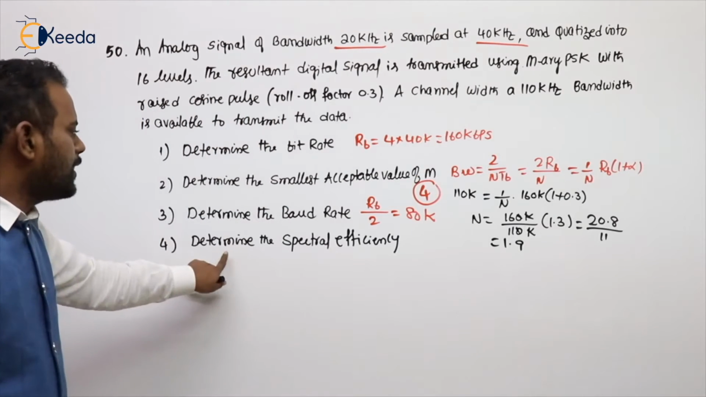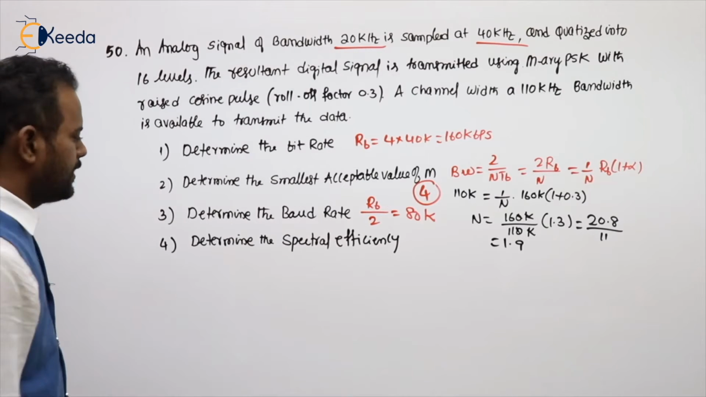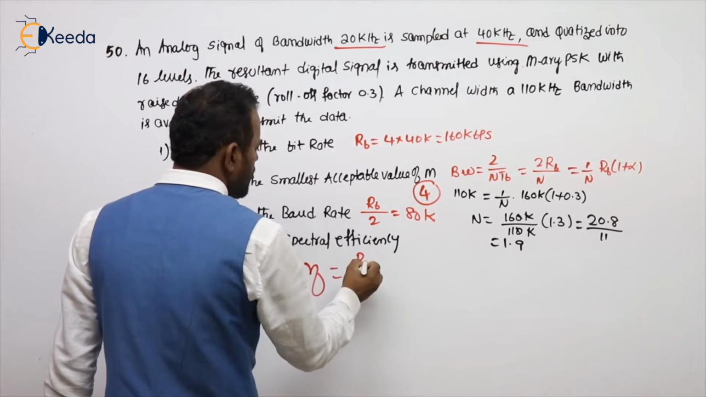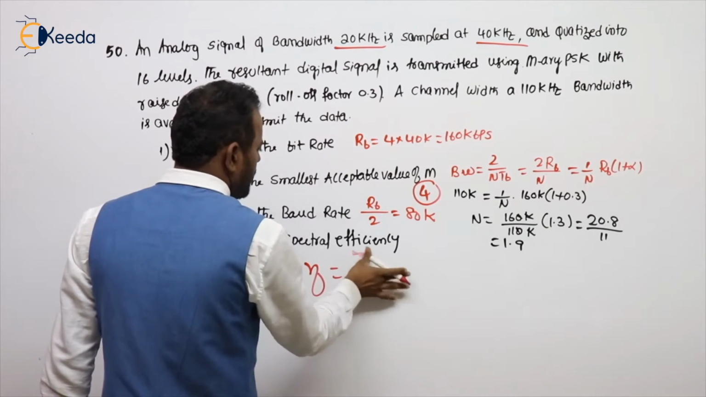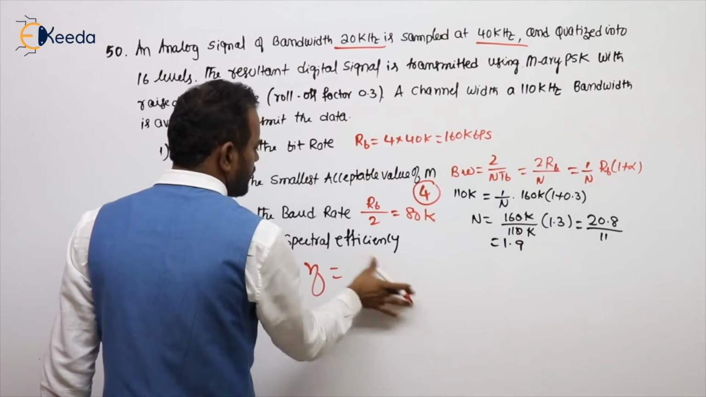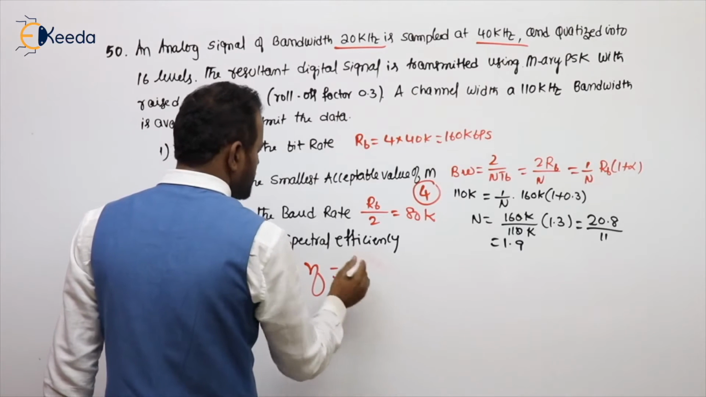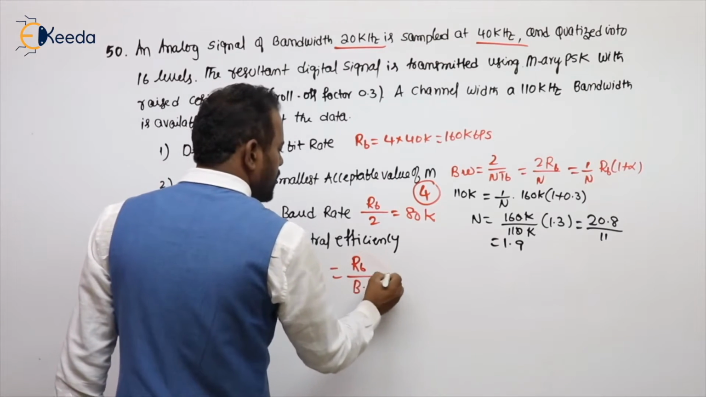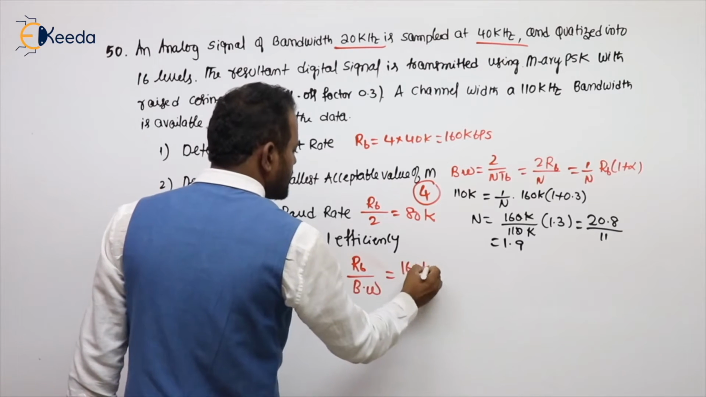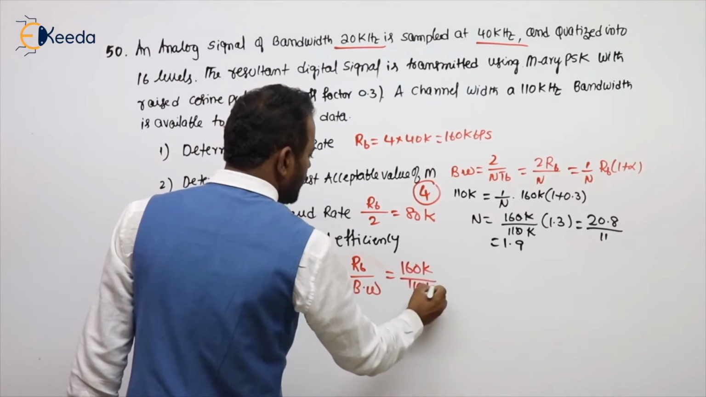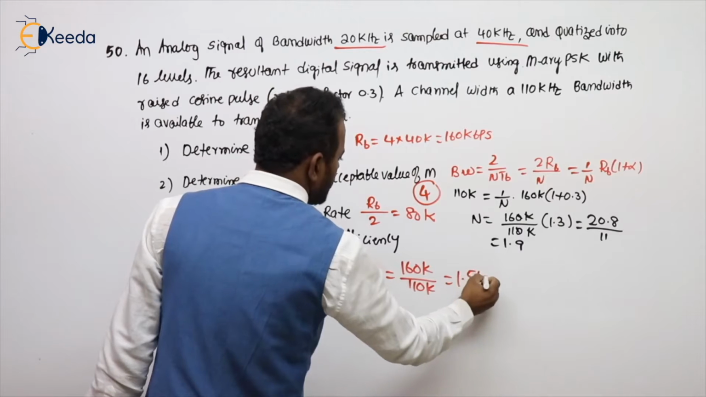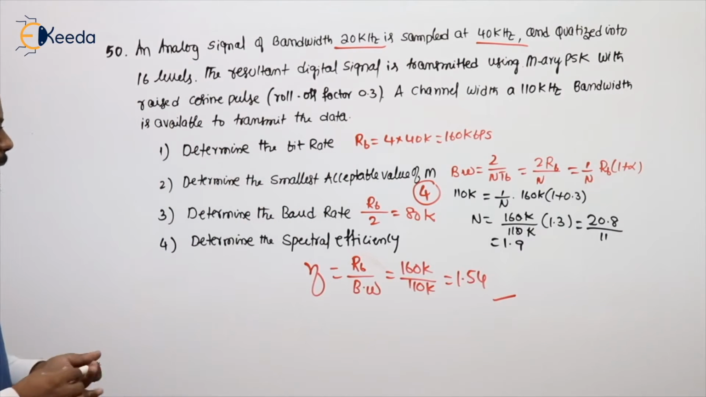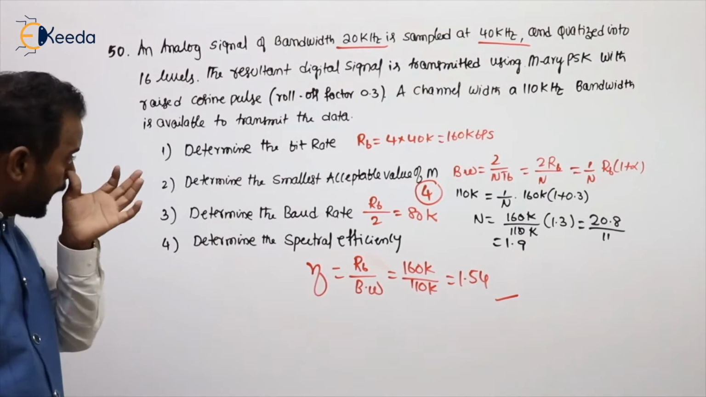Next, what we need to calculate? Spectral efficiency, sir. Spectral efficiency is nothing but RB by bandwidth. What is RB? 160K. What is bandwidth? 110K. Something like 1.45 will come. That is the spectral efficiency, bit rate by the bandwidth.